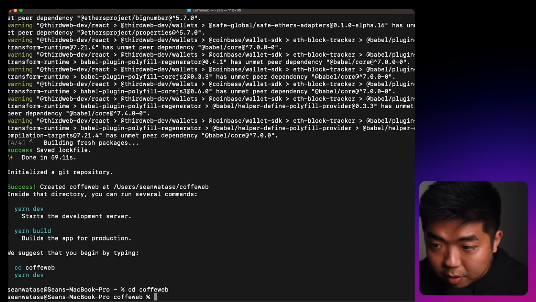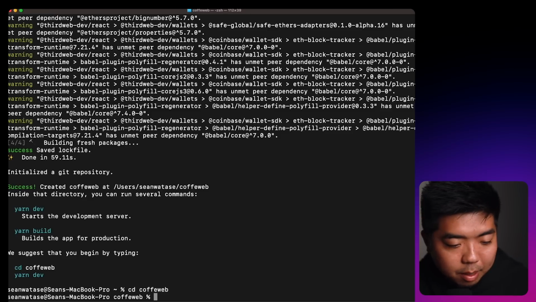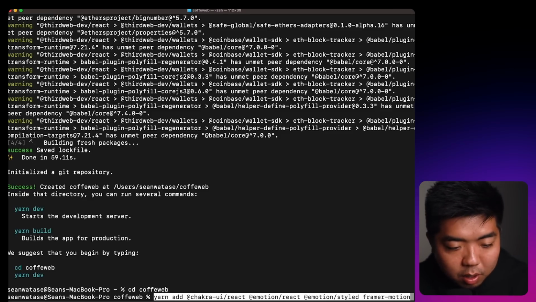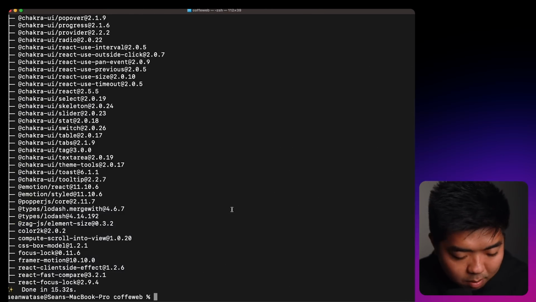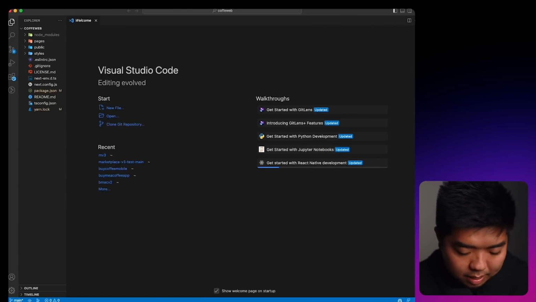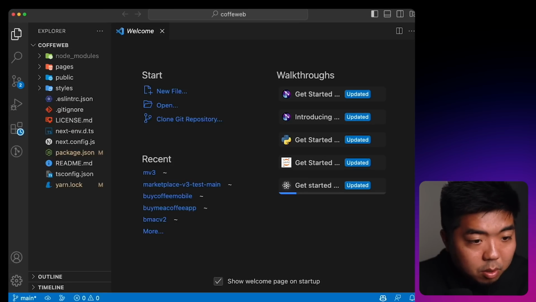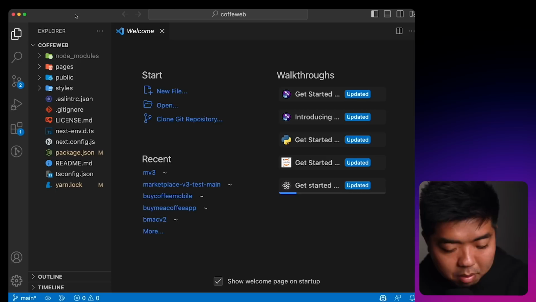And I'm going to first install Chakra UI. This way I can just make my project here, this demo, look nice and pretty. So I'm just going to yarn add Chakra UI to my project really quick. And once that is done, I'm going to open this up in my code editor. And let me just zoom in so we can see what we're working with here. Okay, so this is the project.